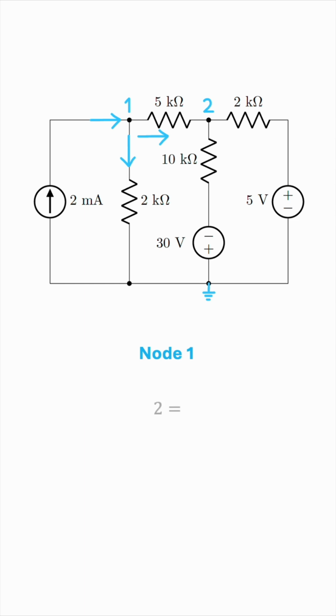We have 2 milliamps entering the node, and then two currents leaving. The first one is V1 over 2, and the second one is V1 minus V2 all over 5. Now you may be asking yourself, wait, I've got it wrong, because I didn't account for the milli by multiplying by 10 to the negative 3, or dividing by 1000, and I didn't also account for the kilo by multiplying by 1000.